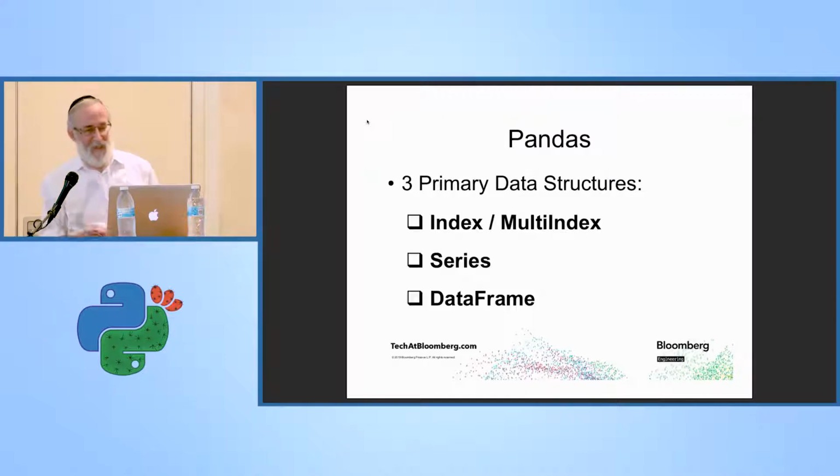So before we can test this hypothesis, that a low PE is actually underpriced or a bargain, let's talk about Pandas. There are 3 primary data structures to understand in Pandas: the index or multi-index, a series, and a data frame.